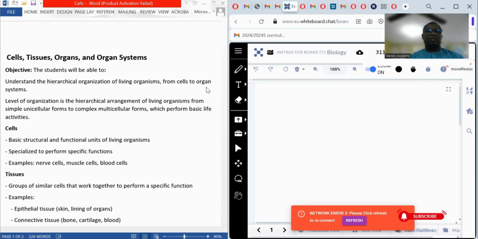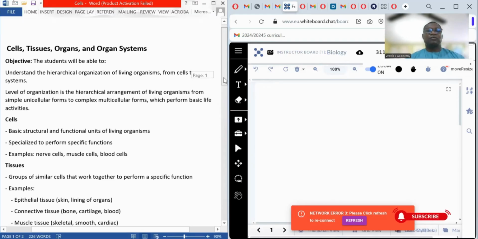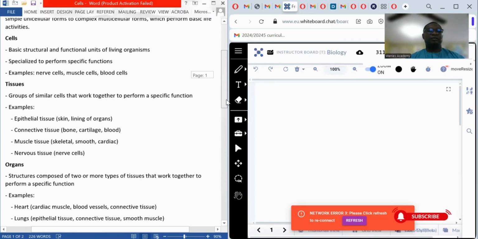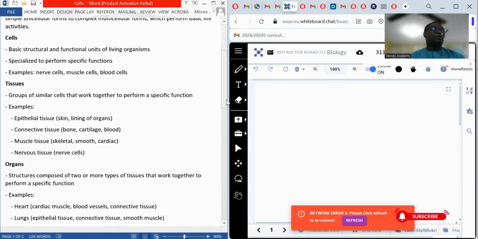So living organisms are organized from simple unicellular or microscopic form to complex multicellular form. Now, be it simple or complex, all cells perform life activities of reproduction, excretion, respiration, nutrition, growth, etc. A cell is the smallest structural unit of living organism. It's the functional unit of living organism that determines the function an organism performs. So the structure of an organism is also solely dependent on its cell.